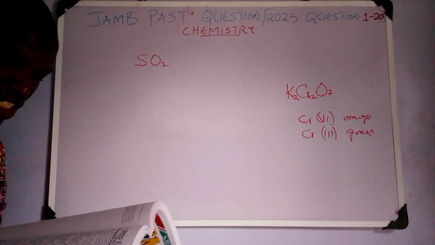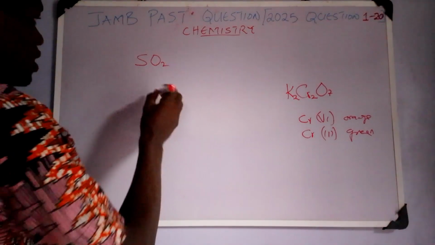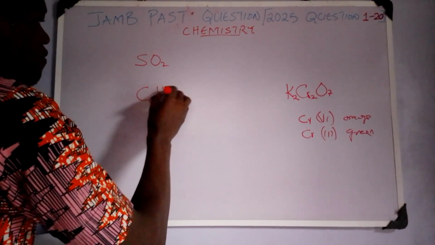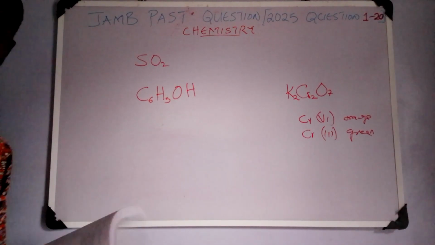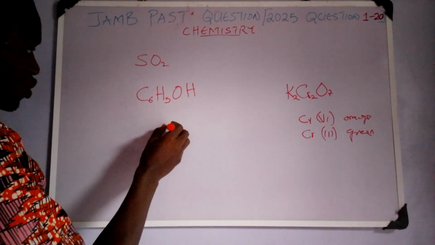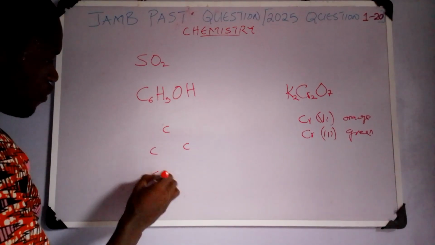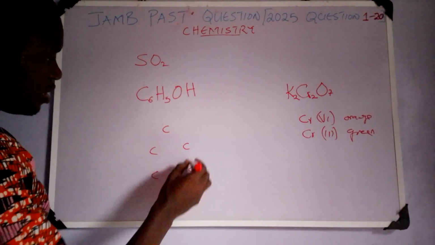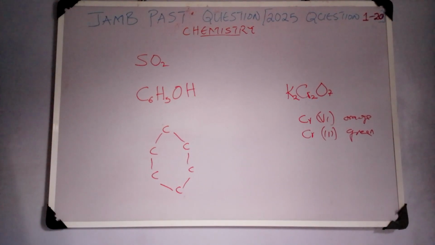So we go to the next question, which is question 5, which says the IUPAC name of the compound C6H5OH is what? Now look at it very well. Is it an alkane, alkene, or alkyne? To answer this question very quickly, because they did not give us a structure, try to draw the structure. Of course, this would give us 6 carbons, 1, 2, 3, 4, 5, and 6. Because we don't have many hydrogens to saturate, it has to be cyclic in nature. You have to know this.